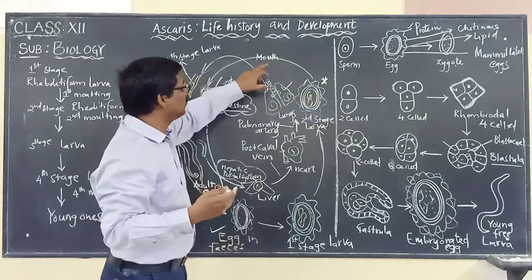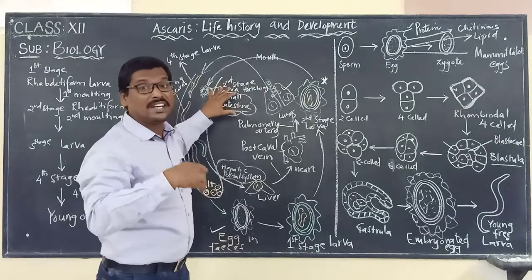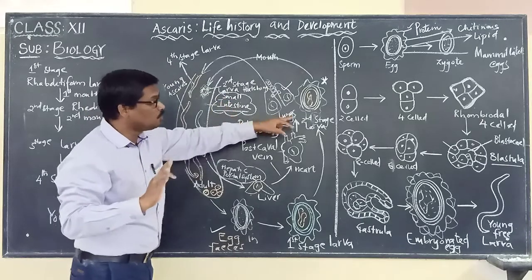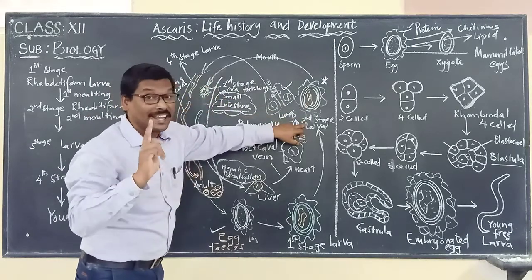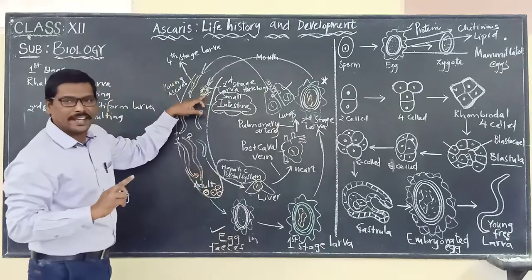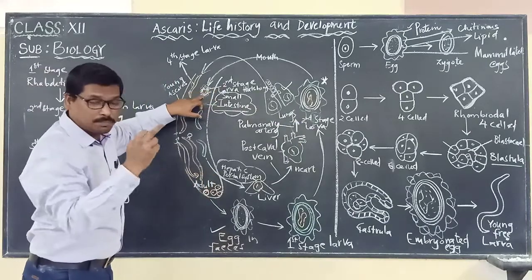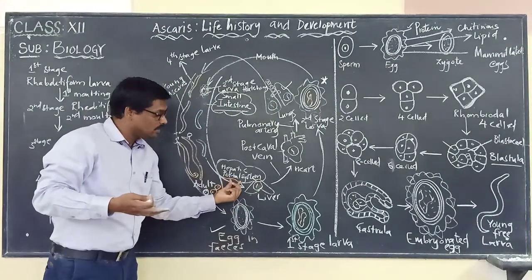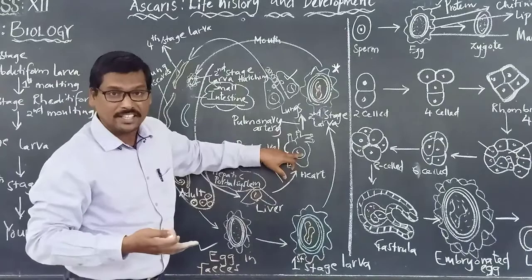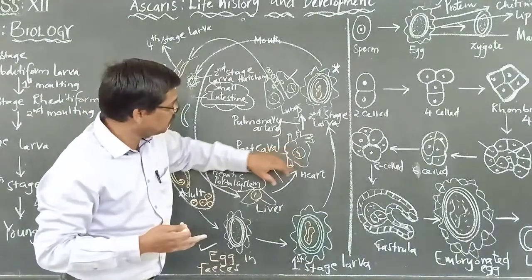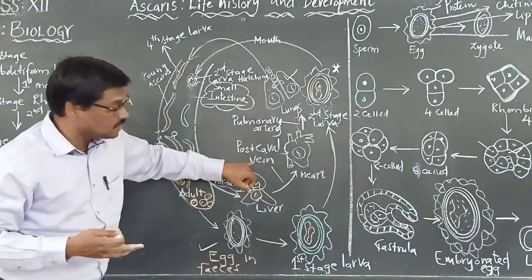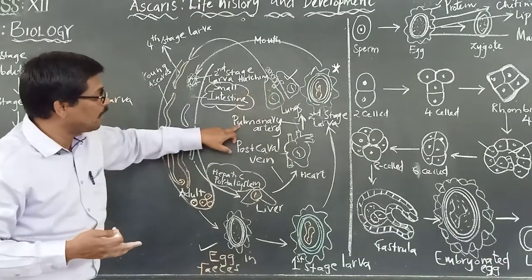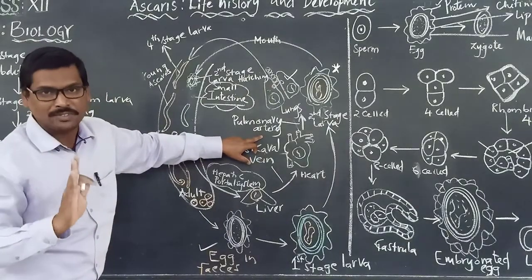This will be taken through the mouth into the digestive system, where it develops. In which part of the digestive system? It is in the small intestine. Now what is taken into the small intestine? Second stage larva. This has developed, hatched out, and entered into the liver through the hepatic portal system. From the liver, it entered into the heart through the postcaval vein. From the heart, it entered into the lungs through the pulmonary artery. Till there we have seen.